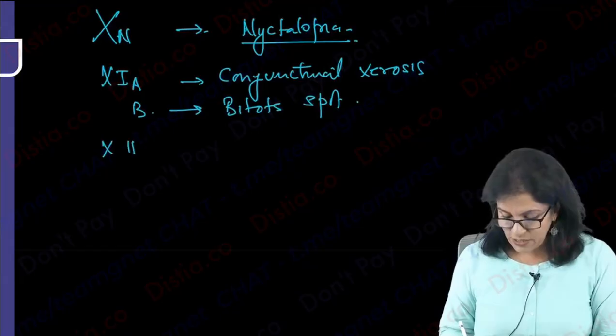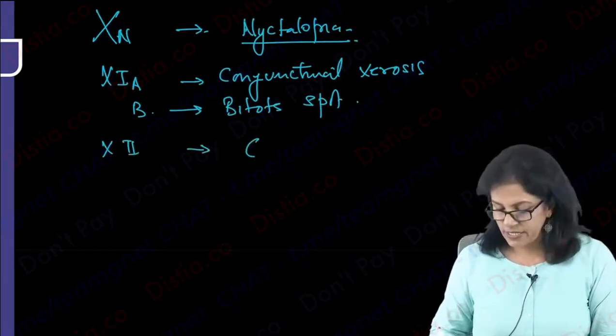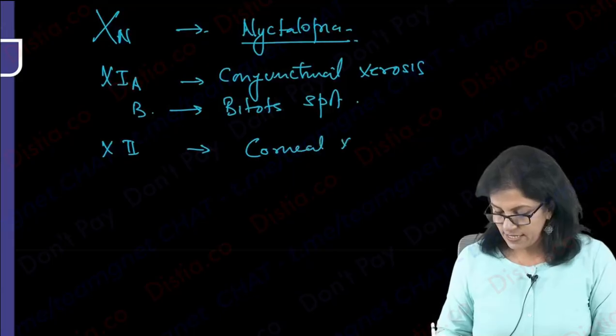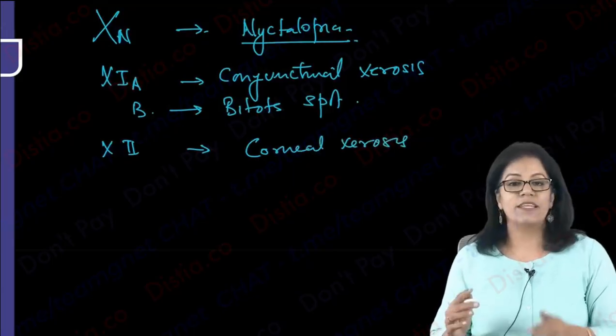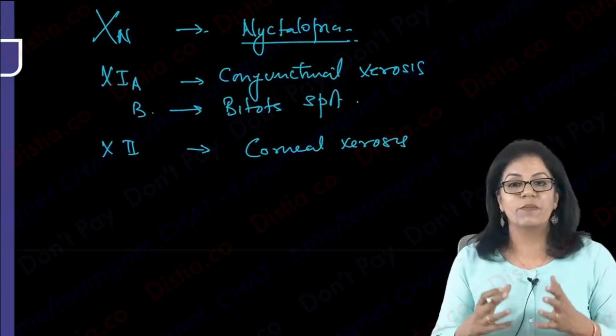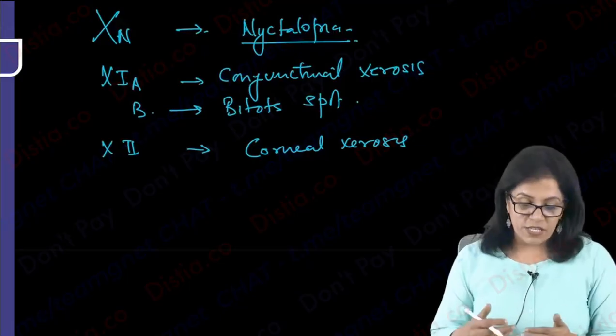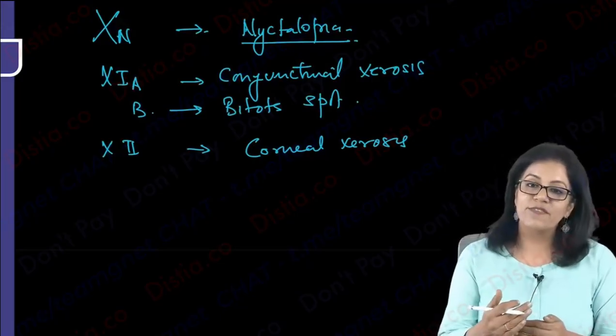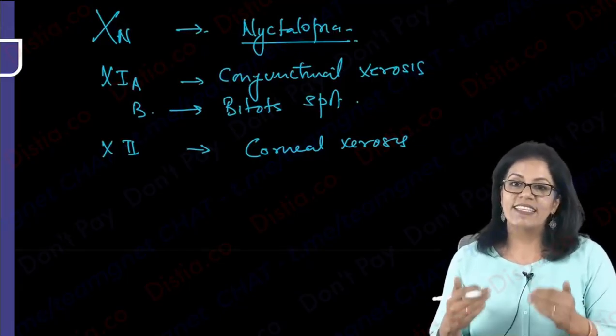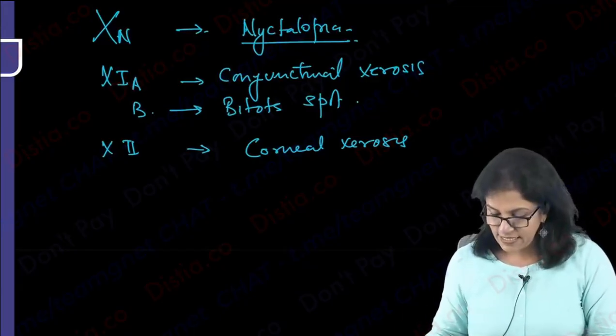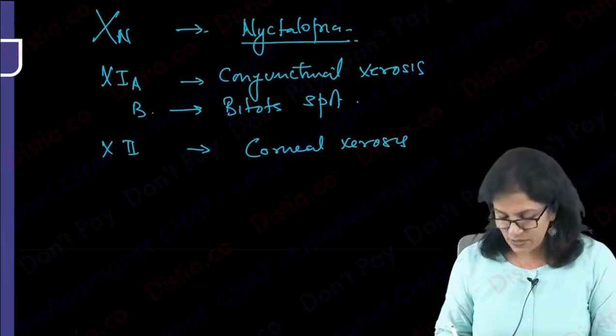We come to X2. Now the cornea starts drying, so there is a corneal xerosis. Everybody knows now vitamin A is a very important component for health of epithelial lining and also of rods. So initially the function of rods is affected, you get night blindness, and next you get conjunctival xerosis, then corneal xerosis.